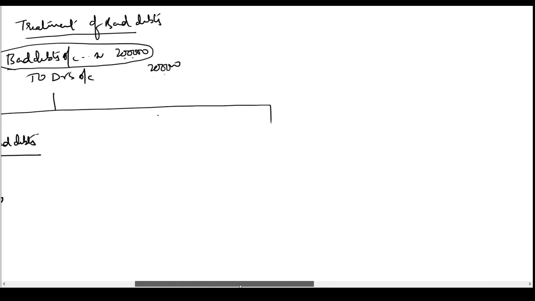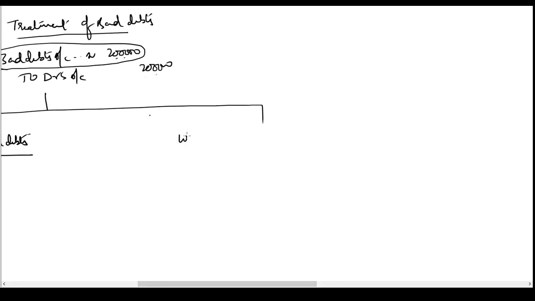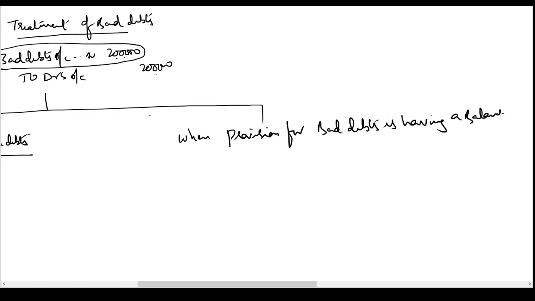Now there can be another situation when provision for bad debts is having a balance, say rupees 3 lakhs. Let us suppose in our books there is some balance in the provision for bad debts account.